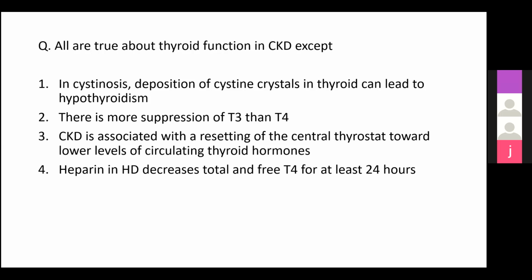So this is shown as a physiological adaptation where you don't want a very high metabolic rate in the condition of uremia, where the uremia and its symptoms may get worsened. So as compared to normal children, the levels of thyroid may seem low, but they will not cause secretion of TSH, and treatment is indicated only if TSH is elevated. Otherwise, it's like a euthyroid state. The last one, I think already Madhura spoke about it.